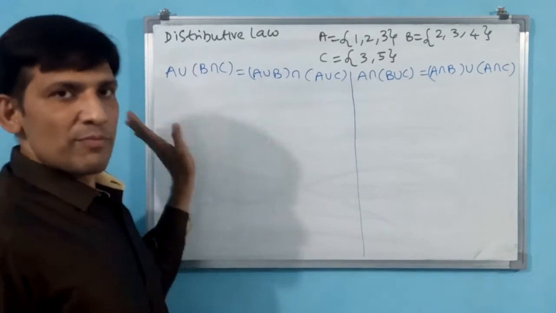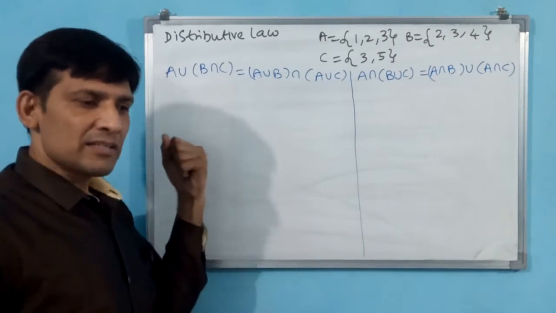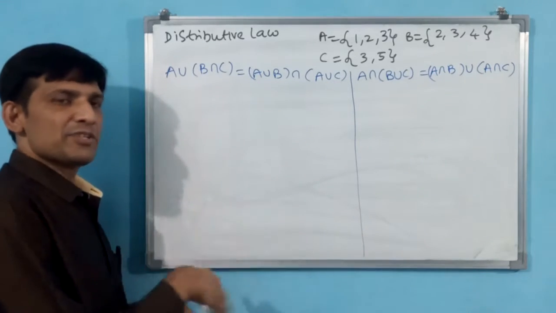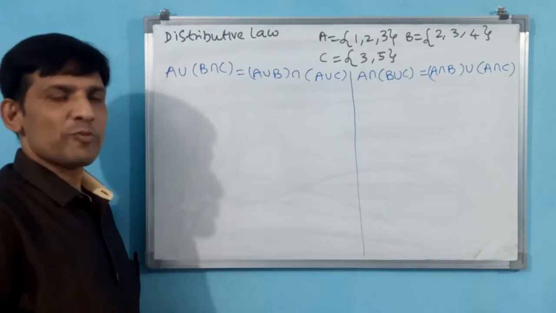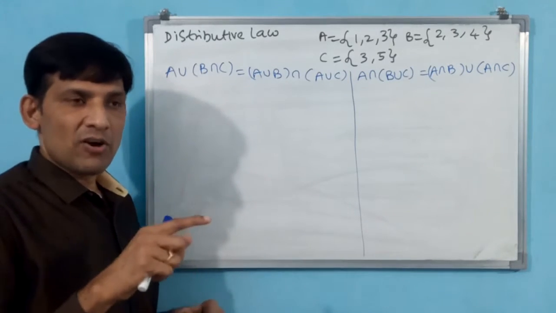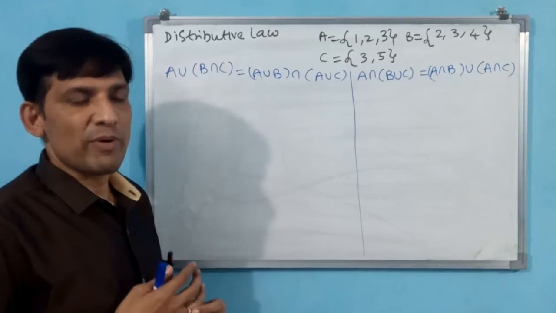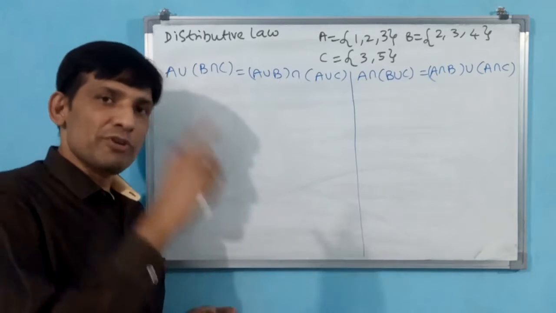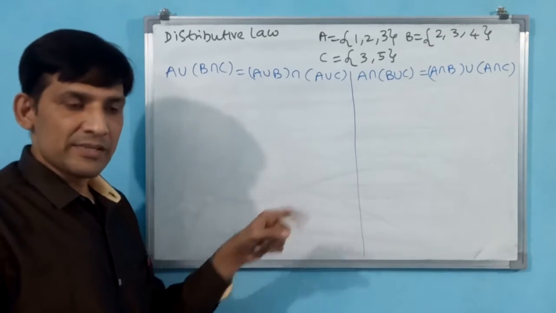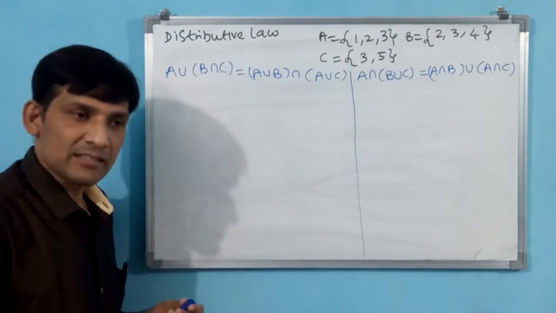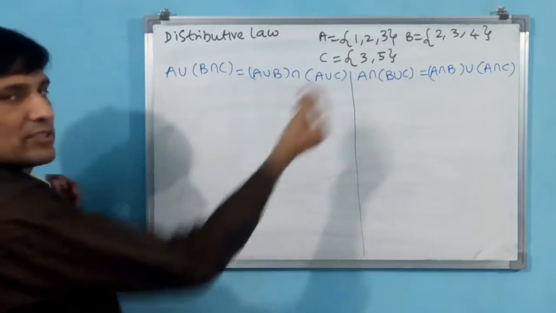Let us see with an example the proof or validation or verification, whatever you may call it. You have to understand this. Why? Because n of A union B only we have seen in the 1.6 exercise. Now in the 1.7 exercise, n of A union B union C will come. In that, if you don't know this concept, you are not going to understand that formula. Okay, let us see with an example.